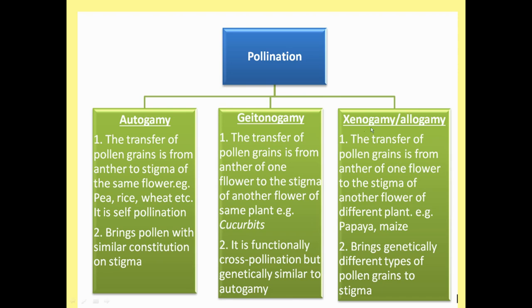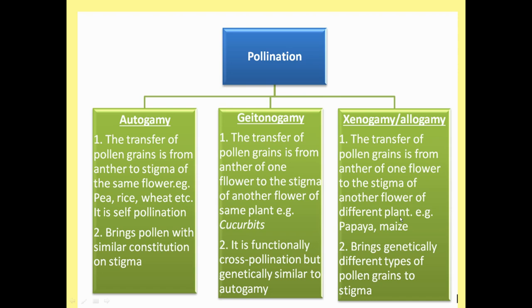Now come to xenogamy, which is also referred to as allogamy. It refers to the transfer of pollen grains from the anther of one flower to the stigma of another flower of a different plant. That is very, very important.